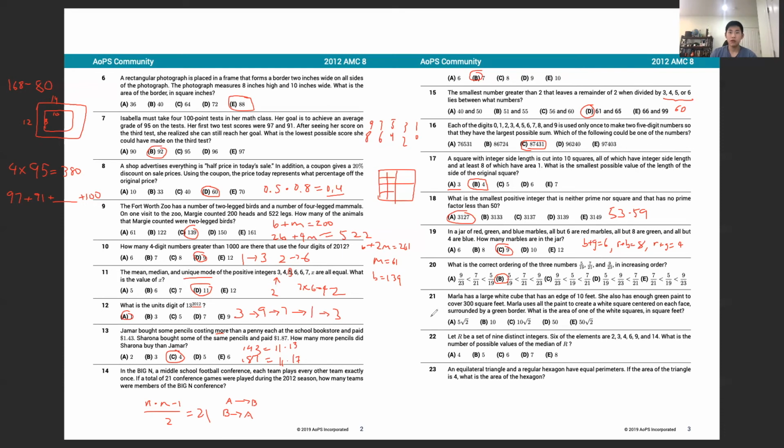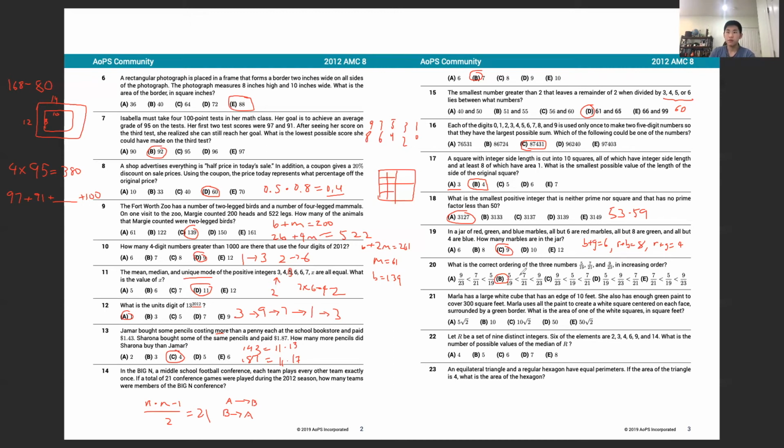Problem 21. Marla has a large white cube that has an edge of 10 feet. She also has enough green paint to cover 300 square feet. She uses all the paint to create a white square centered on each face, surrounded by a green border. We want the area of one of the white squares in square feet.